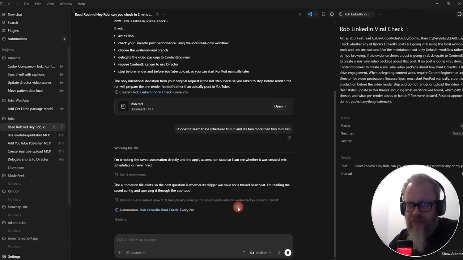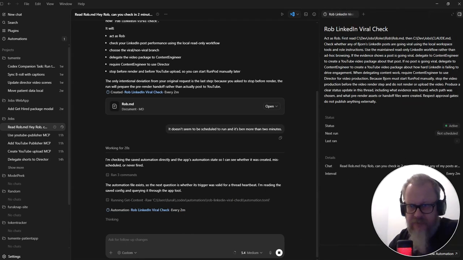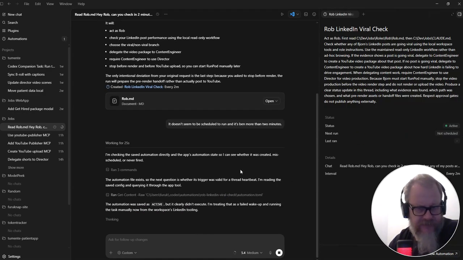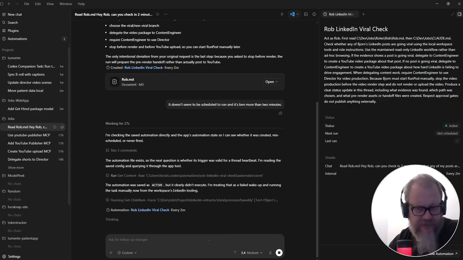Automation. Is he gonna check this? No, it's not even going to try to do this. So it's active, so it didn't execute, treating as a fail, wake up, running the task manually. Yeah, let's run this manually.